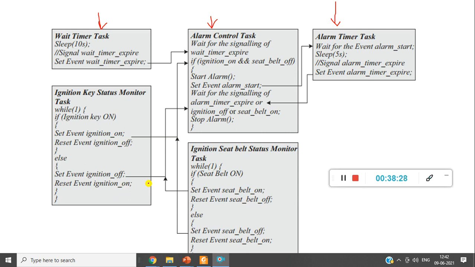So this is all about hardware software co-design. In the next class, we will go for the last topic of this unit, that is embedded firmware development languages. This may take another 2 classes to complete the unit.